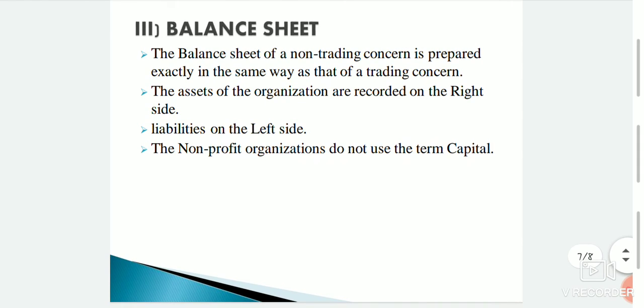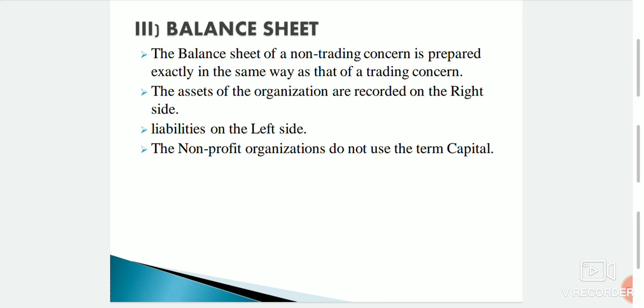Balance sheet. The balance sheet of a non-trading concern is prepared exactly the same way as that of a trading concern. The assets of the organization are recorded on the right side, liabilities on the left side. The non-profit organization does not use the term capital. The balance sheet of a non-trading organization is prepared in the same manner as in the case of a business enterprise. The only difference is in the trading concern.